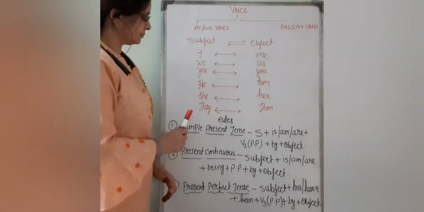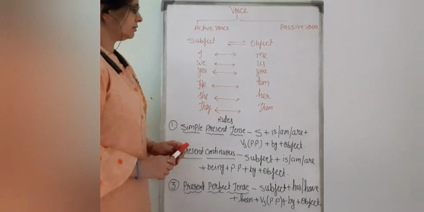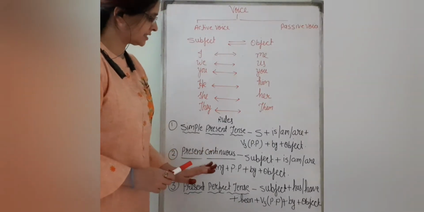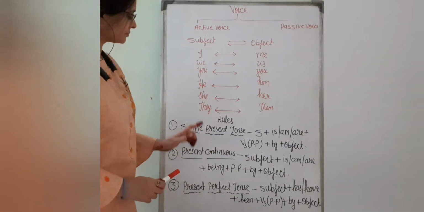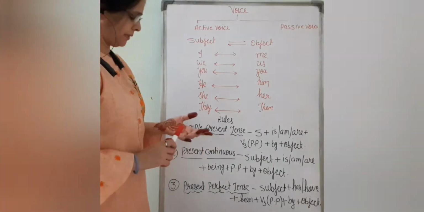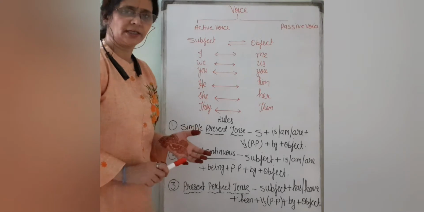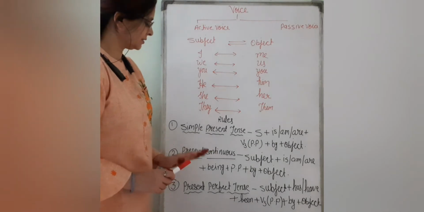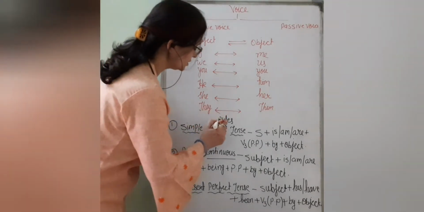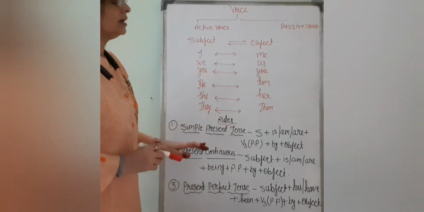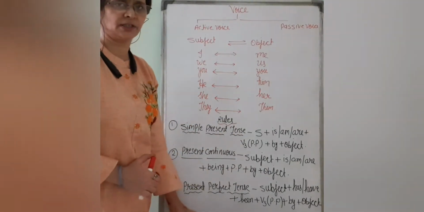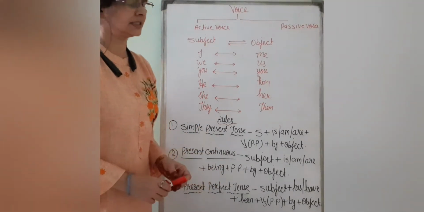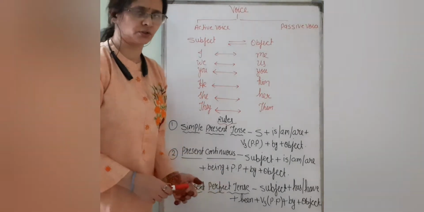First of all, present tense we will take. Before this I would like to tell you that there are only 8 tenses which have voices, but present perfect continuous, past perfect continuous, future continuous and future perfect continuous, these 4 tenses do not have voice. So first of all, I'll tell you the rules for the simple present tense. These all are for the assertive sentences. Gradually we will learn about the interrogative sentences, negative sentences and imperative sentences also.